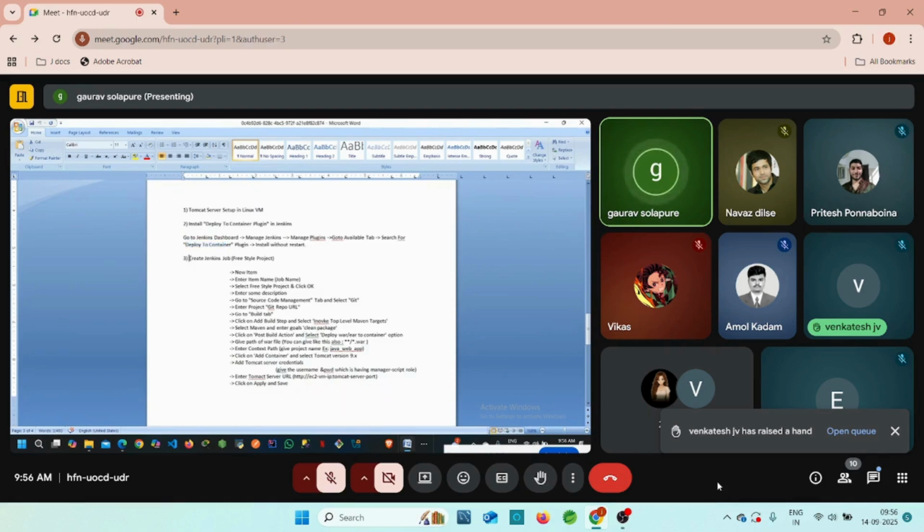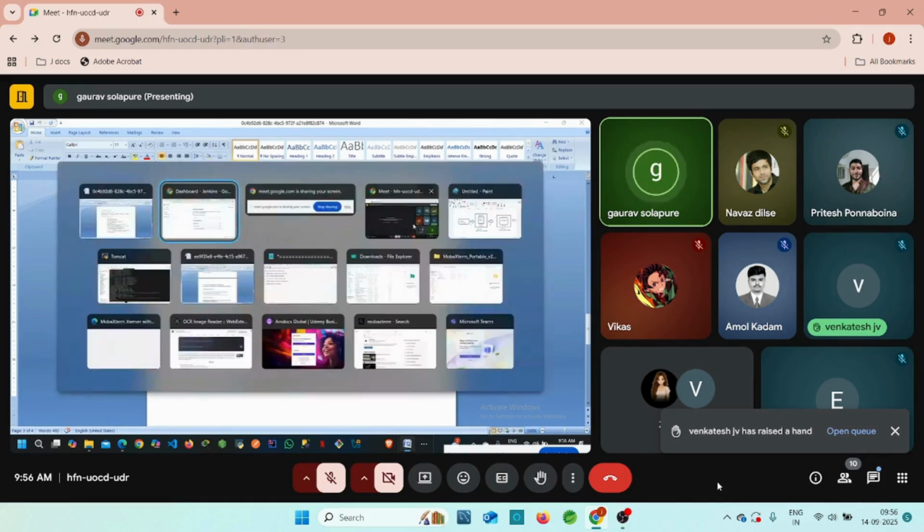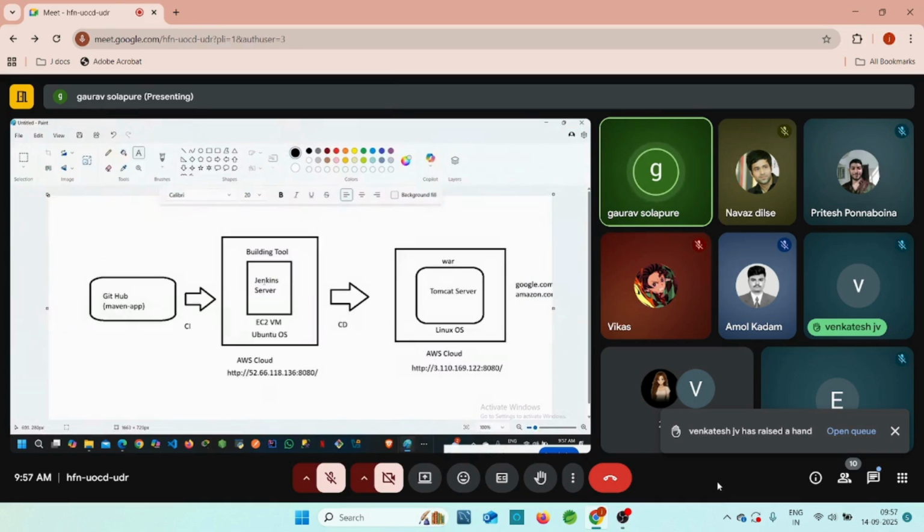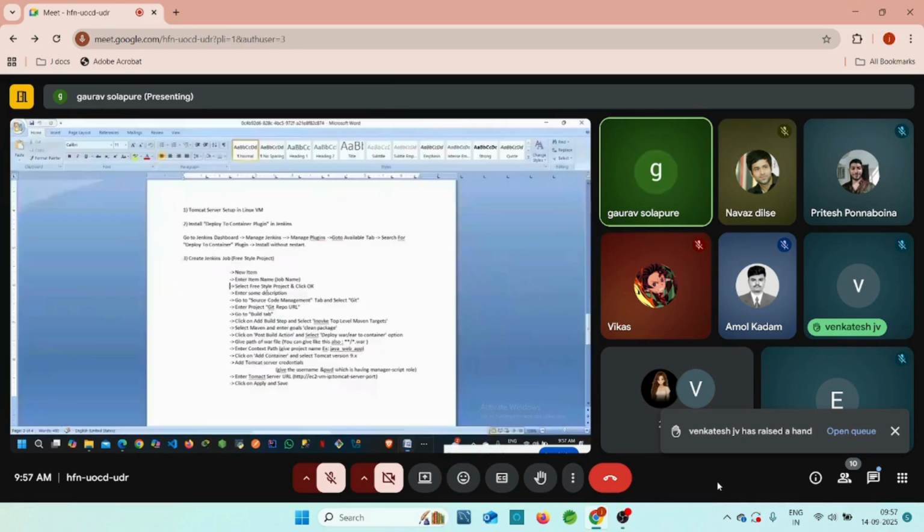Then the third step is create a Jenkins job, and this is very, very important, guys, because we are trying to integrate our GitHub application to the Jenkins server, right? We already have the Jenkins server, we already have the GitHub repository, right? So this is our third step. What we are trying to do here, guys, is integrate our GitHub to Jenkins. So create the Jenkins job first of all.